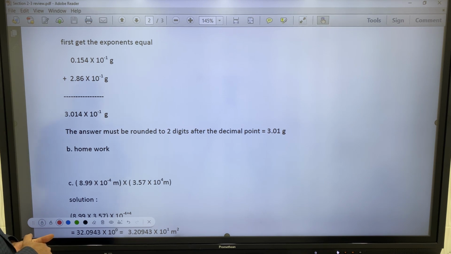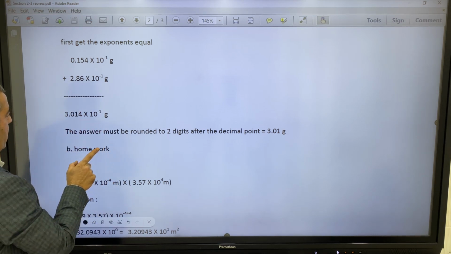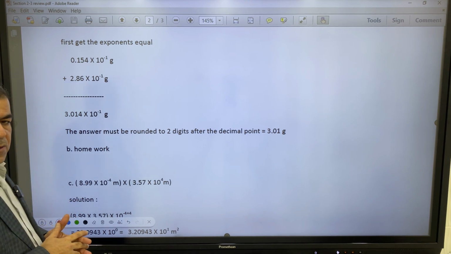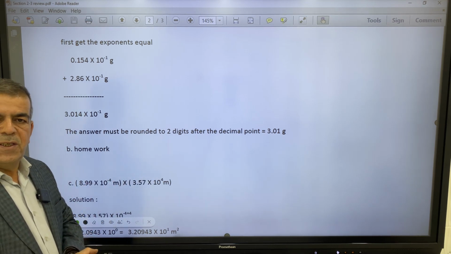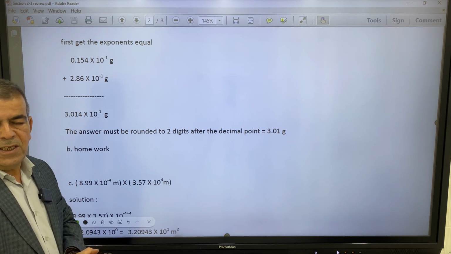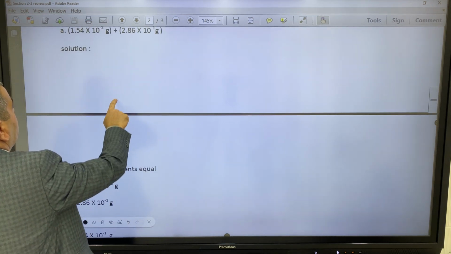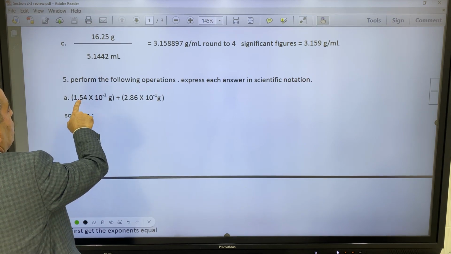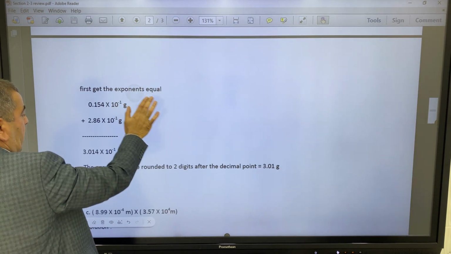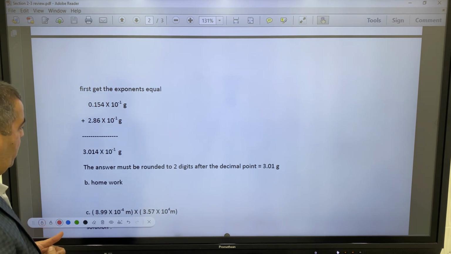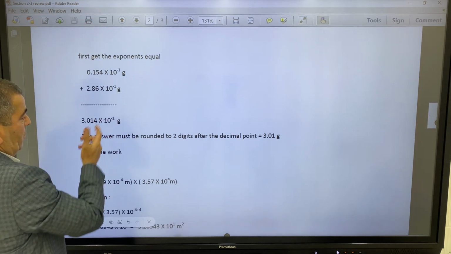Negative 1. Okay. Here, in addition and subtraction, we said the digits to the right of the decimal must equal the ones present in the measurement that has the fewest. The measurement has two here and also two here, so the result must have 2 digits to the right of the decimal. But the result has 3, so we must round it.